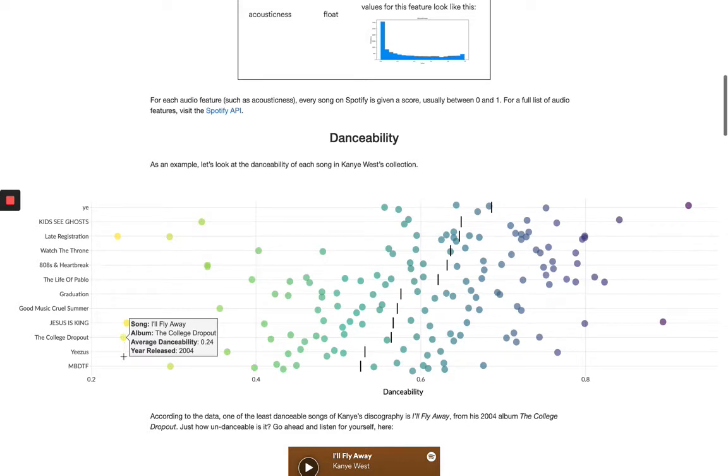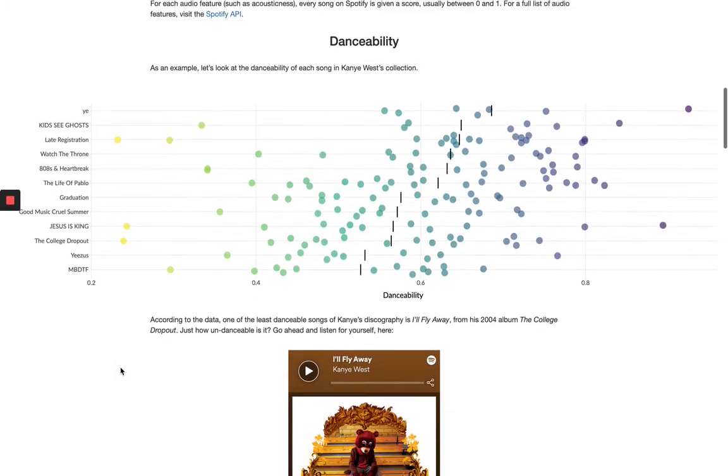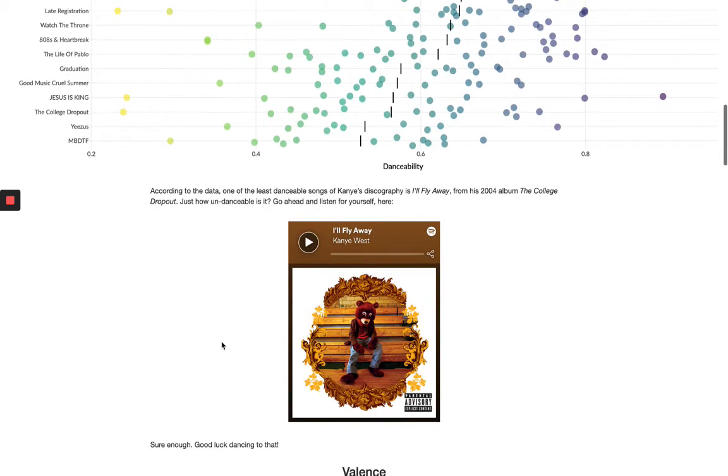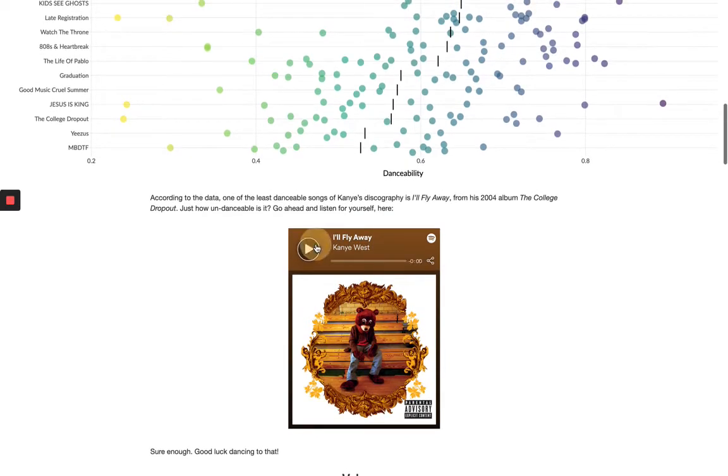And to fully understand just how accurate these kind of assessments are, we can listen to the least danceable song according to Spotify.